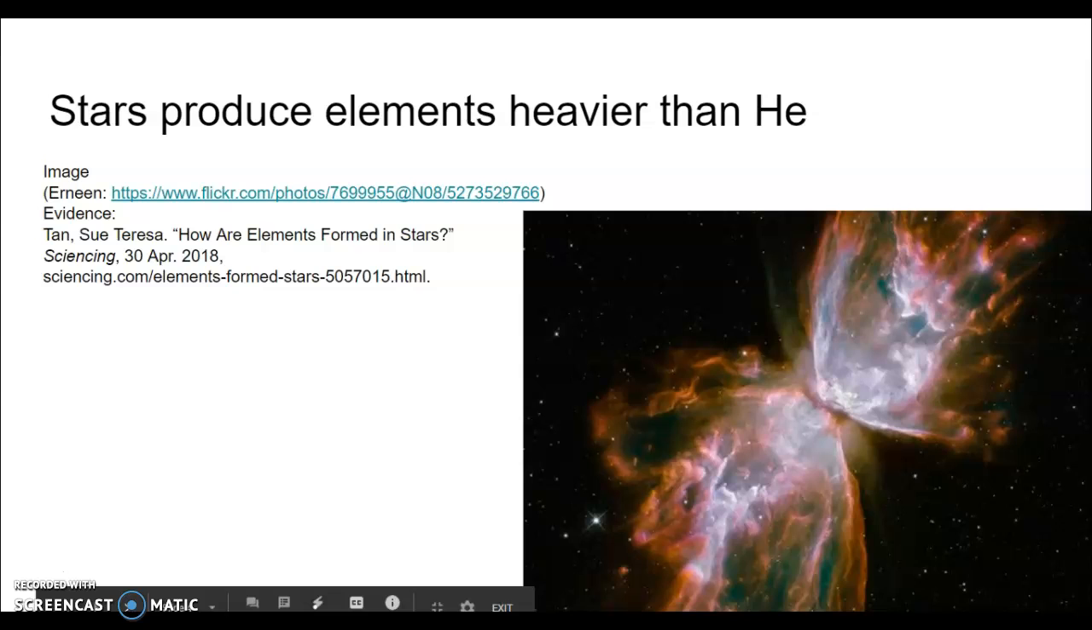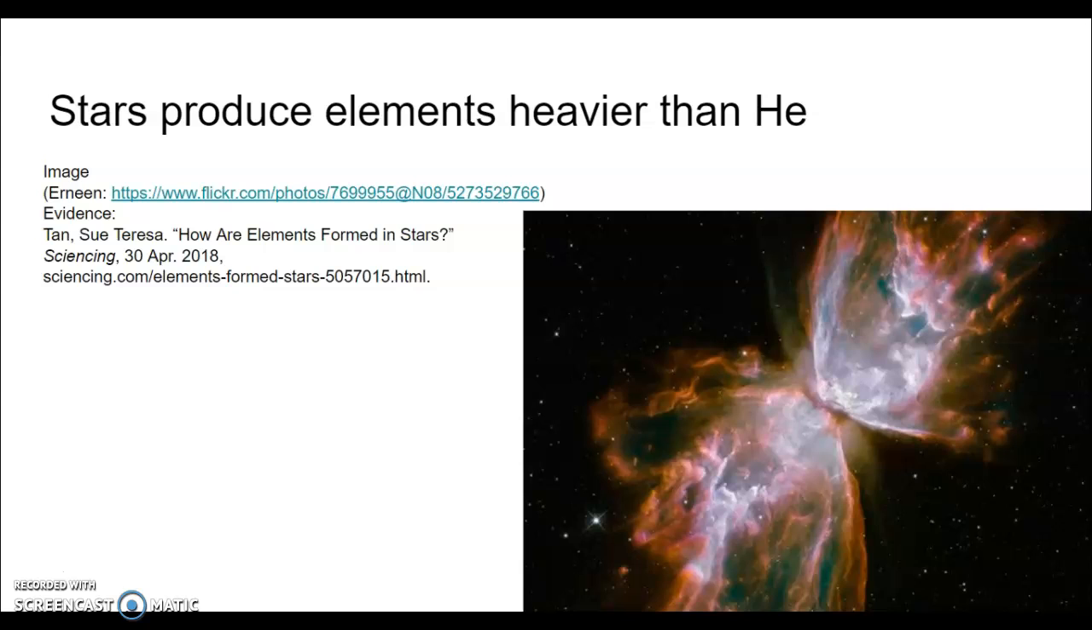Elements heavier than helium were formed by stars. Nuclear fusion occurs in a star, combining lighter elements to form heavier elements. This process begins with hydrogen fusion and ends with the formation of iron. Elements heavier than helium and hydrogen were formed from fusion in the core of a star.